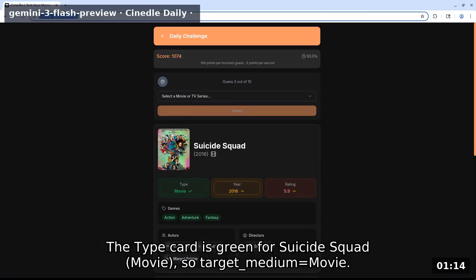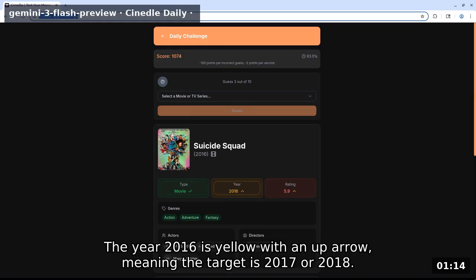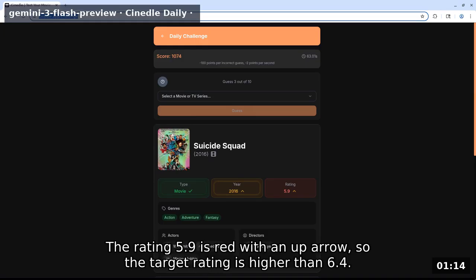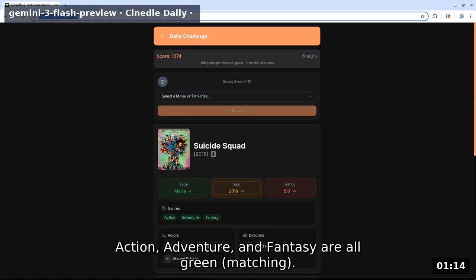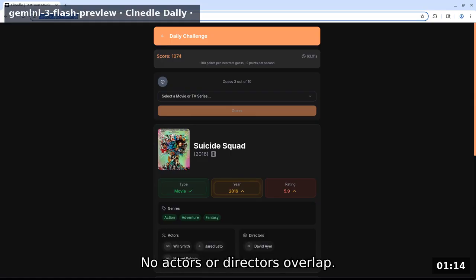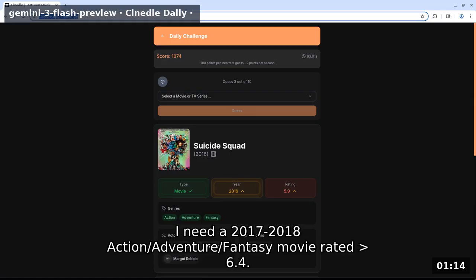The type card is green for Suicide Squad, movie, so target medium equals movie. The year 2016 is yellow with an up arrow, meaning the target is 2017 or 2018. The rating 5.9 is red with an up arrow, so the target rating is higher than 6.4. Action, adventure, and fantasy are all green matching. No actors or directors overlap. I need a 2017-2018 action/adventure/fantasy movie rated 6.4.